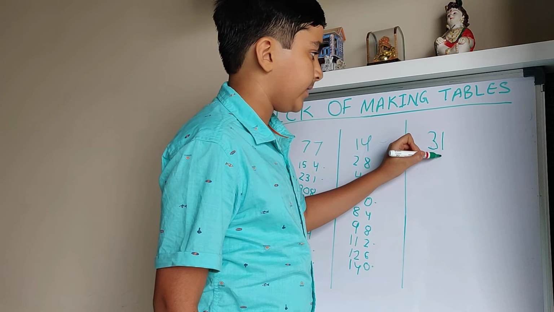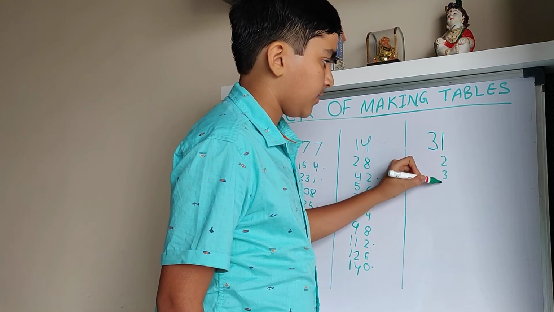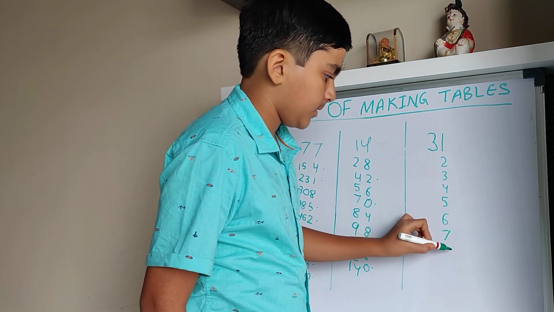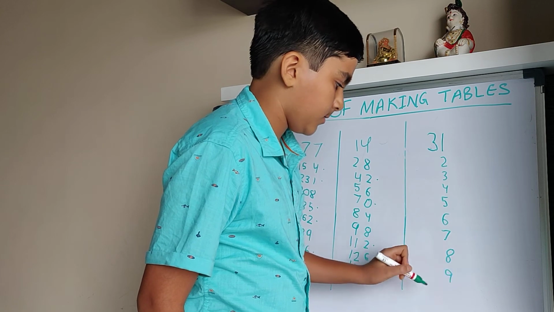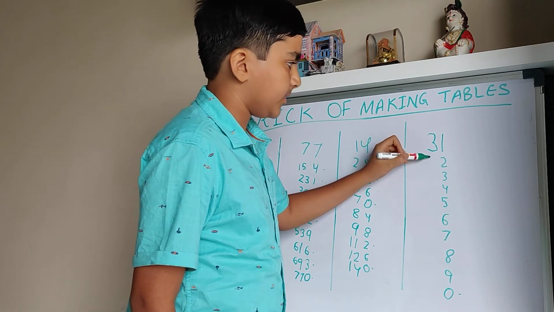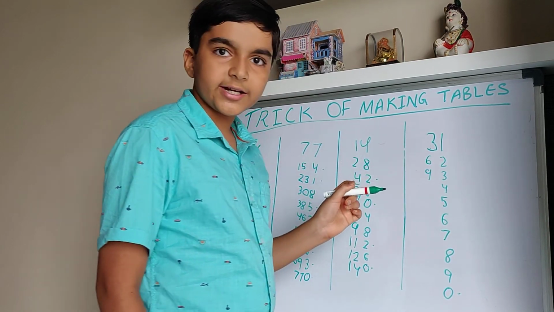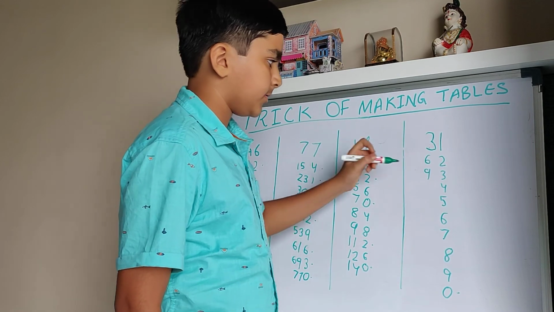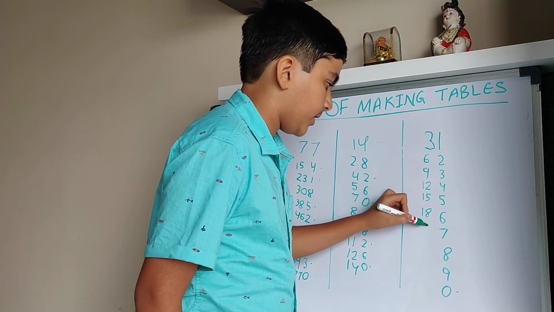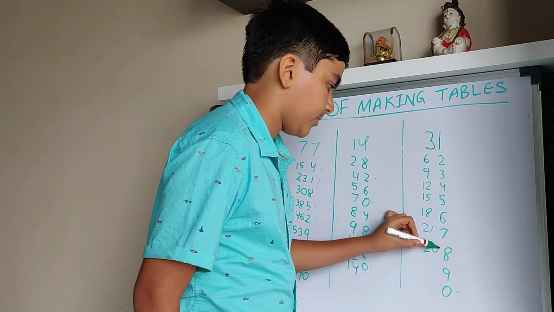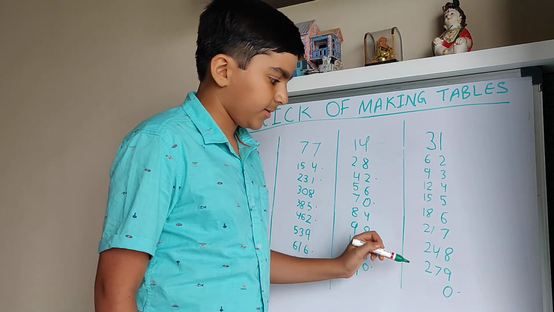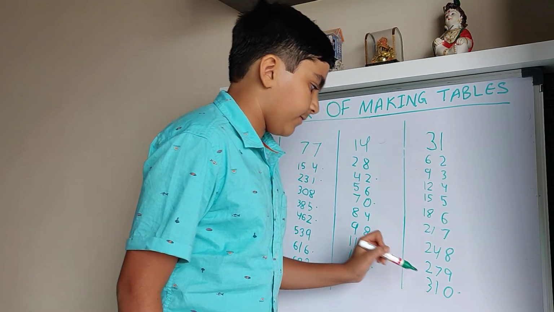Next 31. Right, 2, 3, 4, 5, 6, 7, 8, 9, 0 and 1 carry forward. Next 3, it will be 6, 9. We will write the direct table of 3. It will be 12, 15, 18, 21, 24, 27 and 30, but 1 carry forward, so it will be 31.